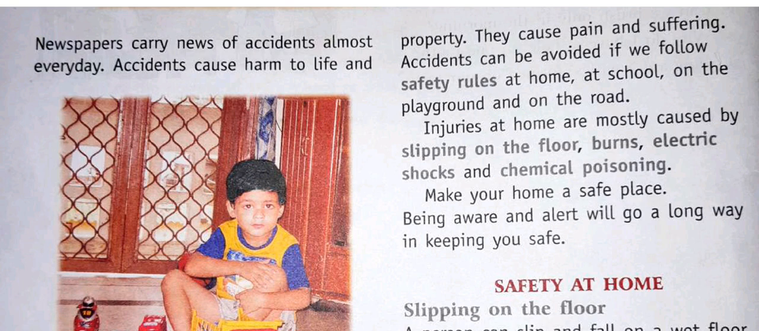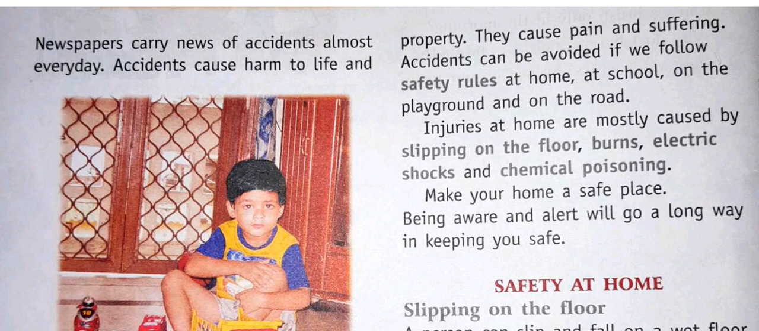So how can accidents be avoided? What are the remedies? There are some simple rules by which we can avoid accidents. We should follow the safety rules at home, at school, on the playground, and on the road. First we will start with safety at home.